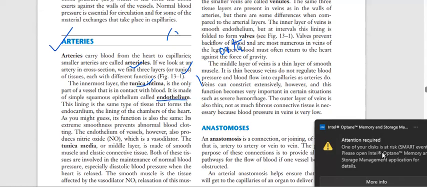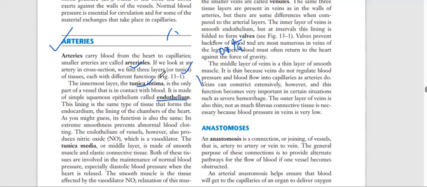First thing we have to remember is that small arteries are known as arterioles, and if you cut in cross section, what we are able to see is that it has three layers. How many layers does it have? It has three layers: first layer, second layer, third layer. This is the innermost layer. What's its name? Its name is tunica intima. From which cell is it made up? It is made up of endothelium.